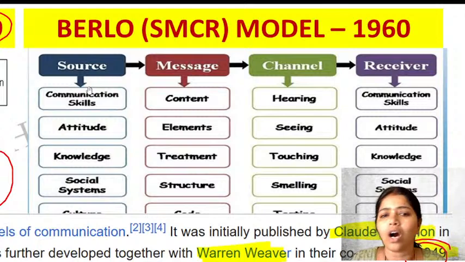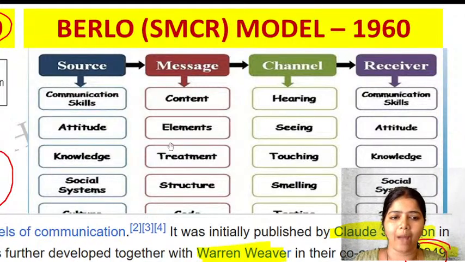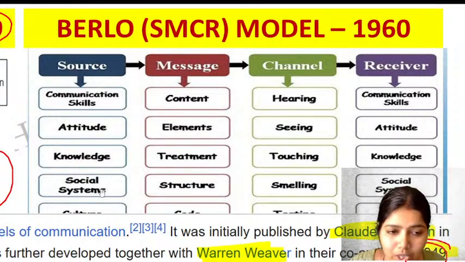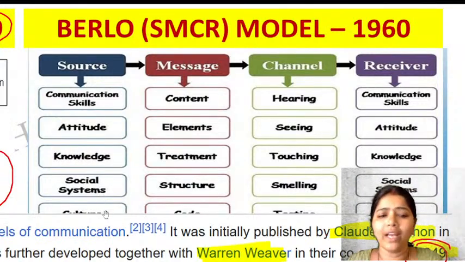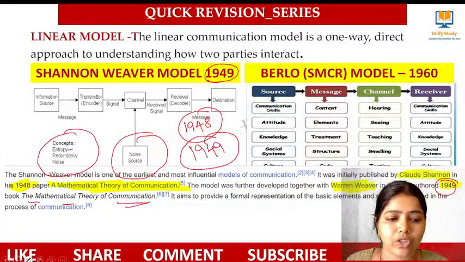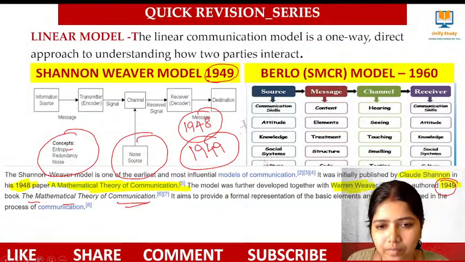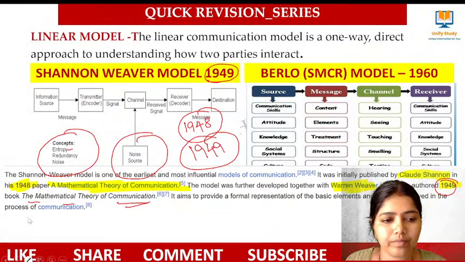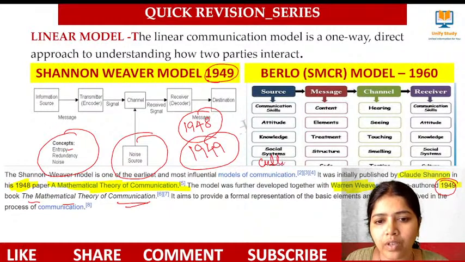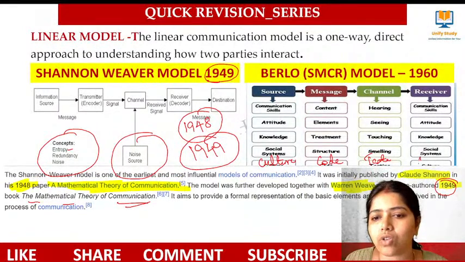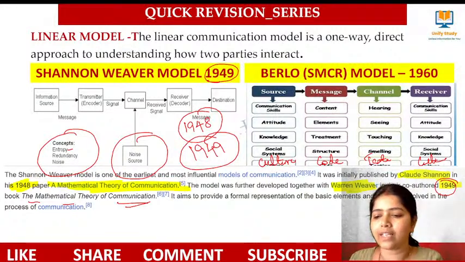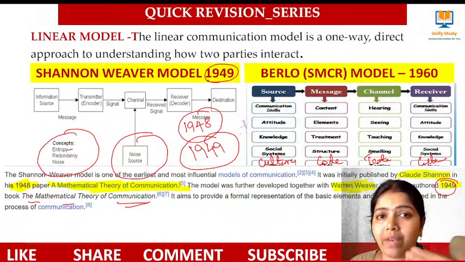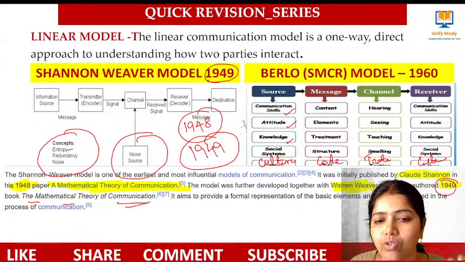Communication skill. So right, what do you mean by this source? I'm the source. I'm delivering you something. What should I have? I should have a good communication skill, a good attitude, good knowledge, and a good social system. Here it is culture. Here it is code. Here it is taste. And here is also its culture. Clear, learners? Yes. So a source I'm delivering has to have a good communication skill, attitude, knowledge, social system,